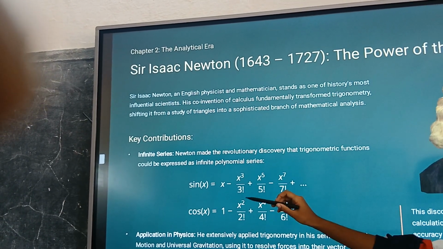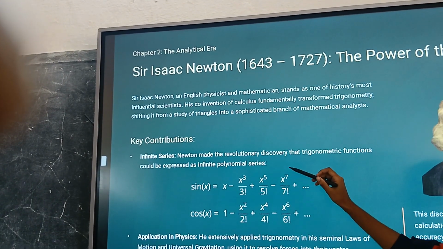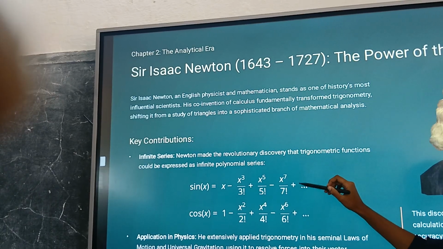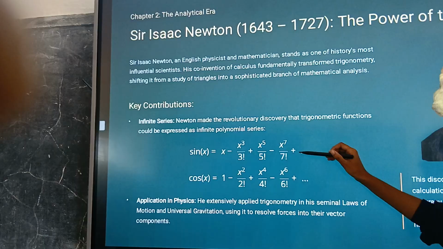polynomial series. Sin x equals x minus x power 3 by 3 factorial plus x power 5 by 5 factorial minus x power 7 by 7 factorial, and this goes on. We can see the odd numbers here.